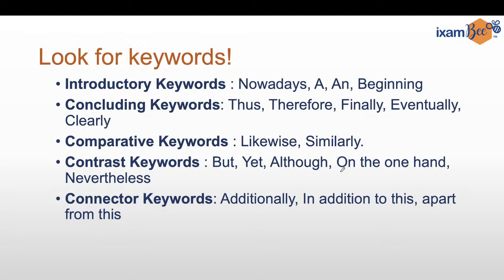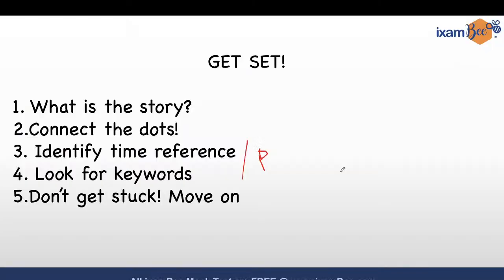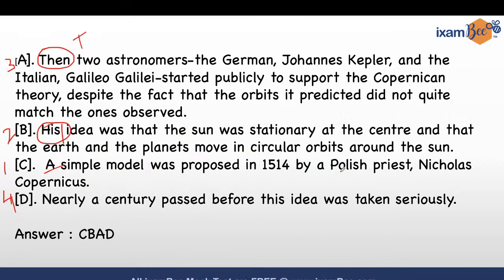Now, these are introductory keywords. They usually begin a paragraph, but ultimately these sentences form a paragraph. So these are words that start off a paragraph. So nowadays, a, and beginning, they start off a paragraph. Remember what happened here? A simple theory. Remember? Yes.